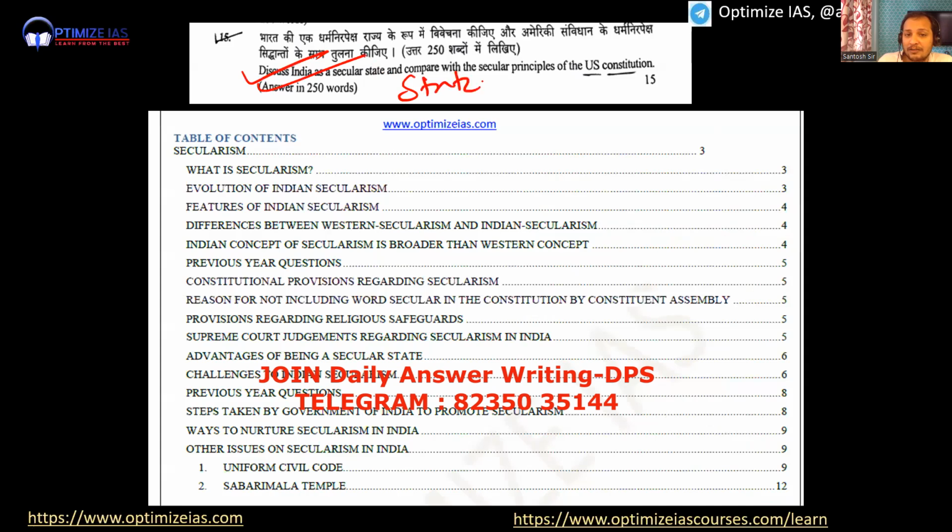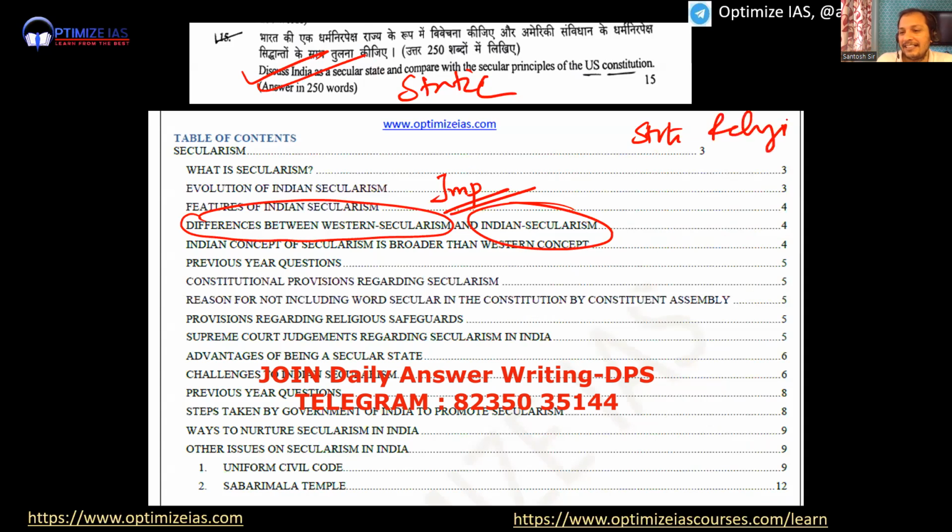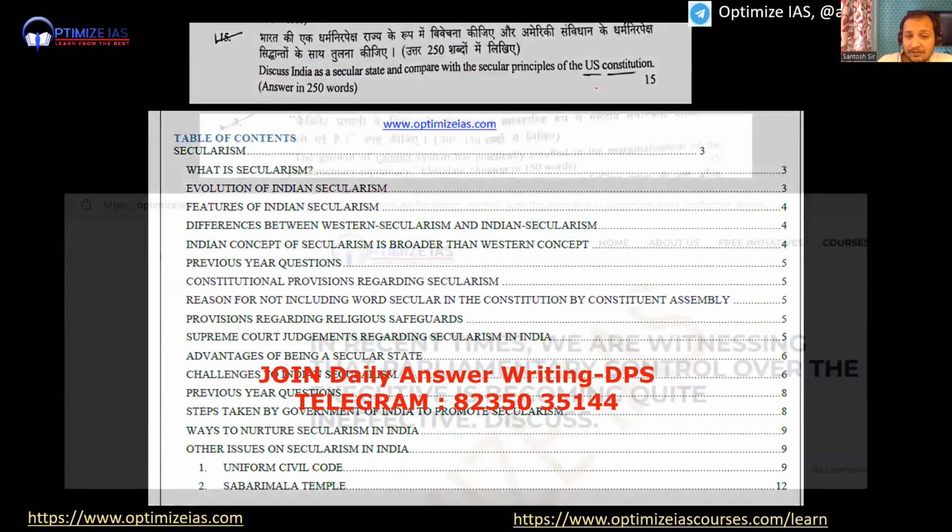Next question: discuss Indian secularism with American secularism. Directly a static topic, mains master notes. You can see here the difference between Western secularism and Indian secularism. Directly you have to write. What is the major difference? In Western secularism, there is a complete separation between state and religion. In Indian secularism, there is equal distance. There are other differences also; you can go through it. Directly a static topic, mains master notes.